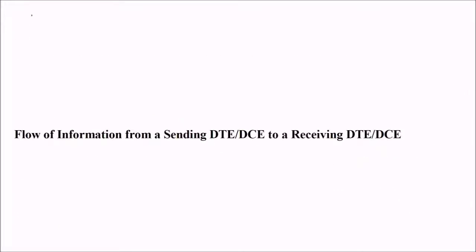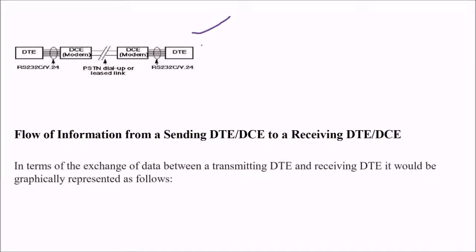This is the data terminal equipment at both sides. In between you have the modem, which is the DCE. So this is RS-232, and in between we have a PSTN dial-up or leased link.